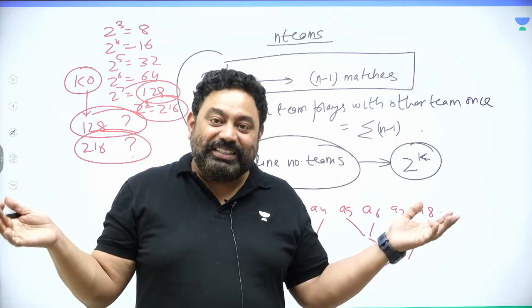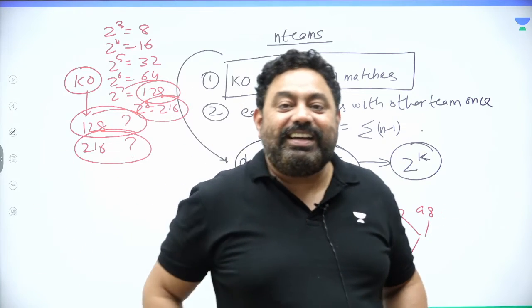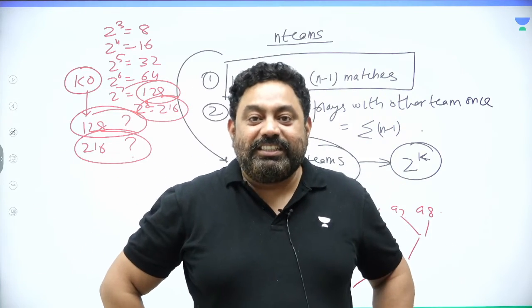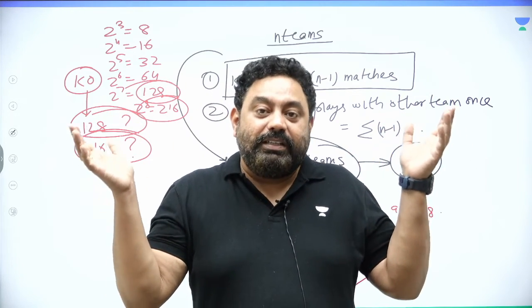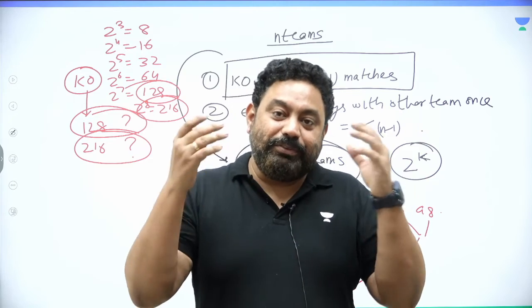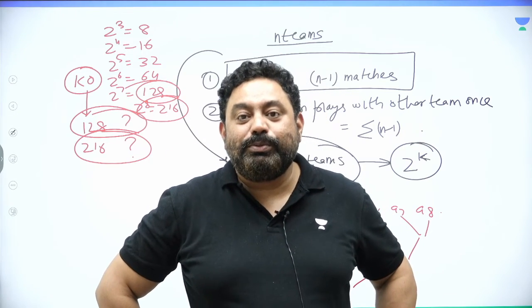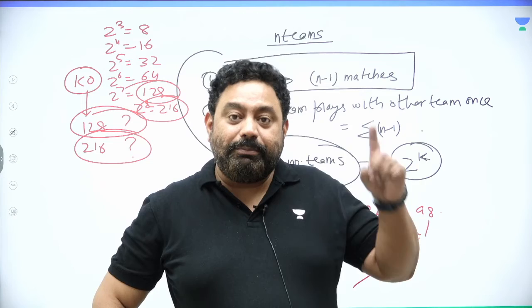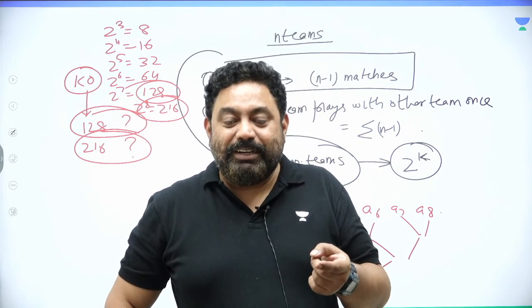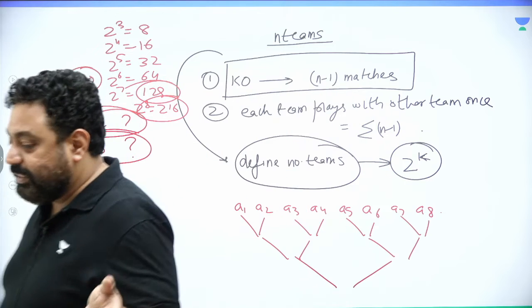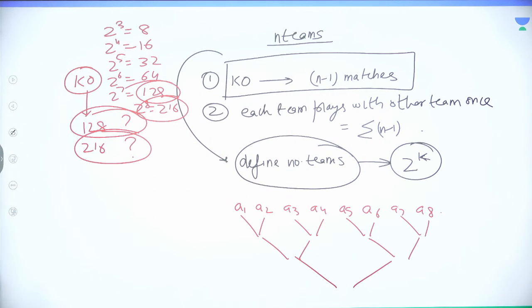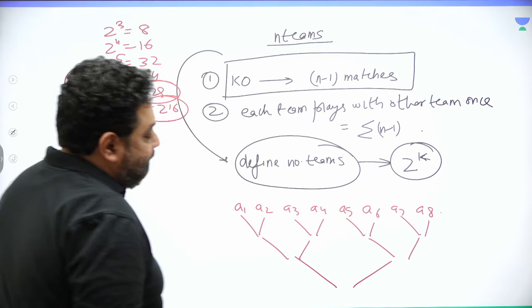In that context, we understand that these are useful organizational skills, because then you would be able to get proper 8 quarterfinalists, 4 semi-finalists and 2 finalists without bothering about giving a bypass. So that is the reason most of the time in case of knockout tournaments, you would find that the number of teams is in the form of 2 to the power k.